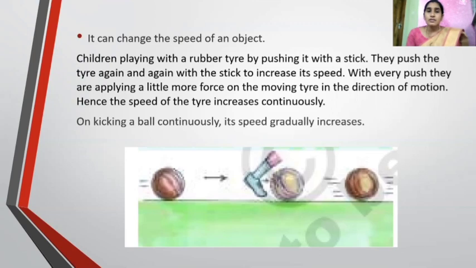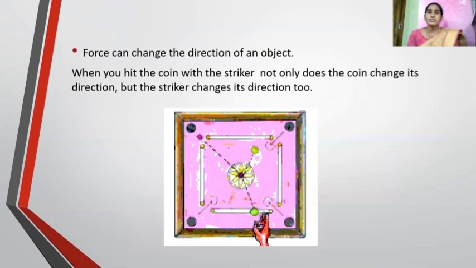And also, when kicking a ball continuously, its speed gradually increases. In these two cases, we observe force changes the speed of an object. In this way, we can give so many examples. Now, we will see how the force can change the direction of an object.